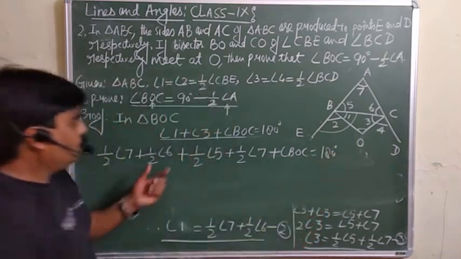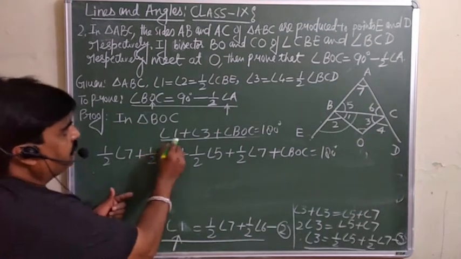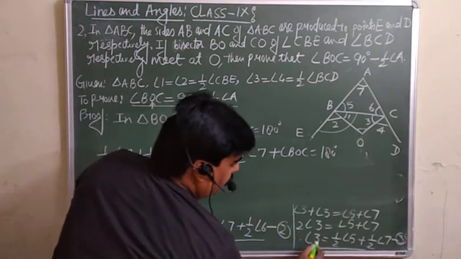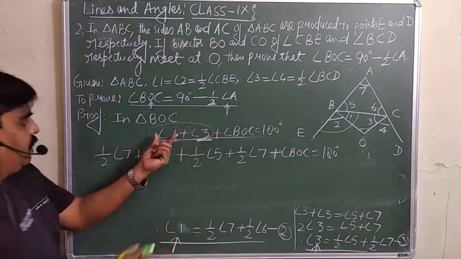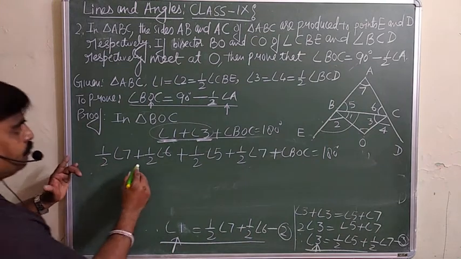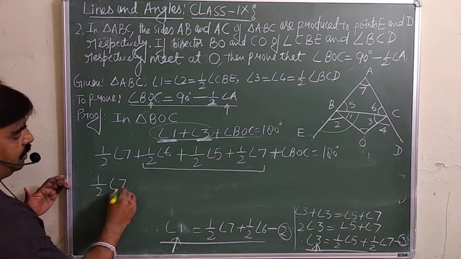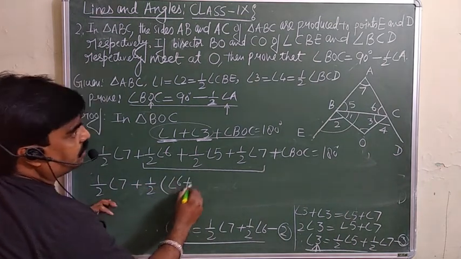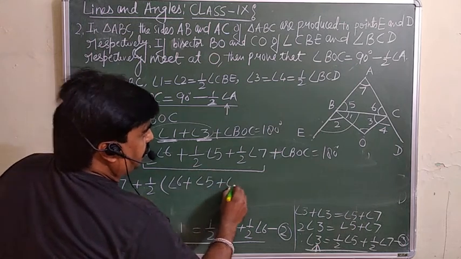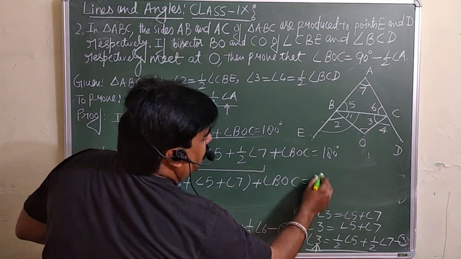What exactly are we doing? We are putting the value of angle 1 and the value of angle 3 here. Now from these terms you can take 1 over 2 common, so angle 6 plus angle 5 plus angle 7, plus angle BOC is equal to 180.